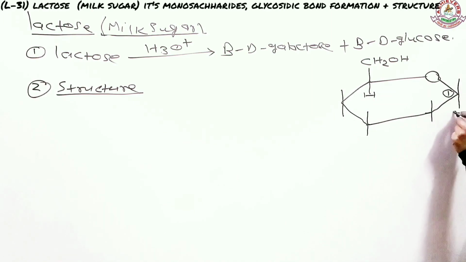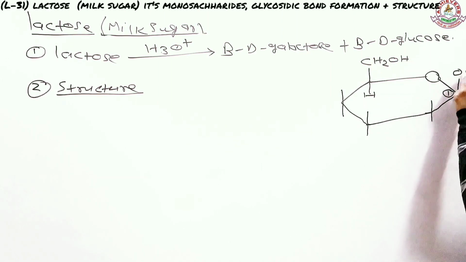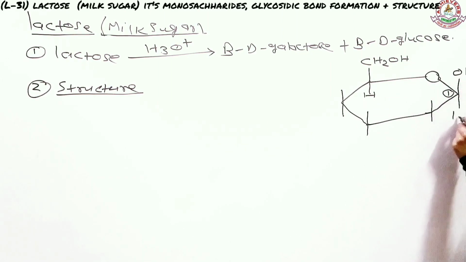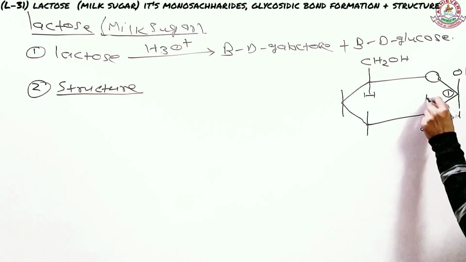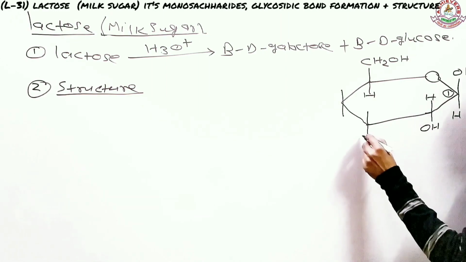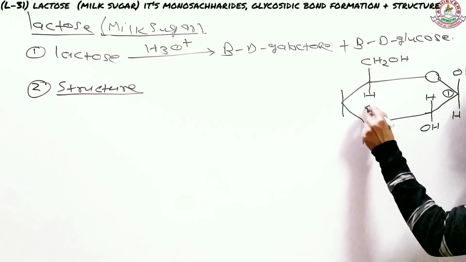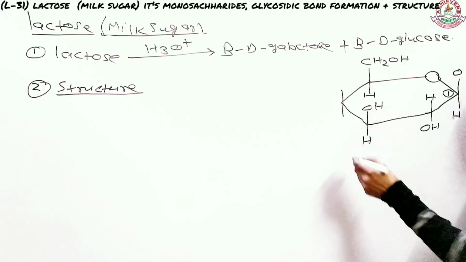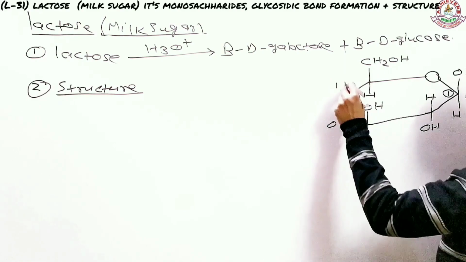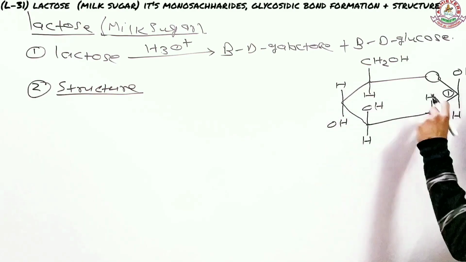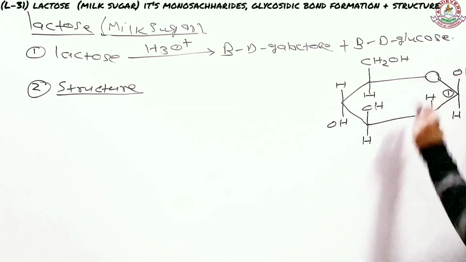The first one, since it's a beta, has OH up here and H down here. The second one has OH down here, H inside the ring. The third one has H outside but OH inside. The fourth one again has OH outside and H up here, right? So this is the structure of your beta D glucose.